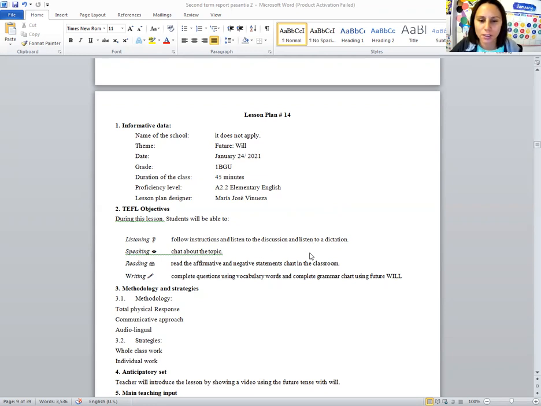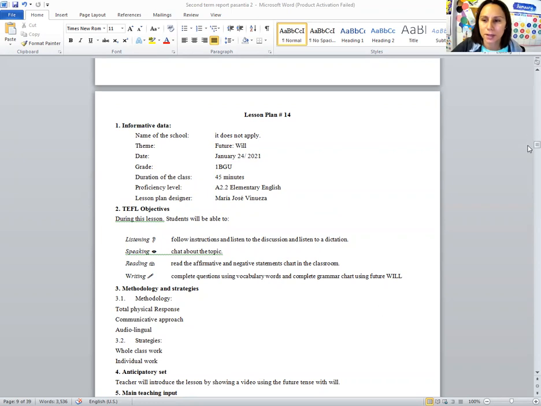For the reading part, they will need to read affirmative and negative statements in the chart that we have in the classroom. For the written part, they will need to complete questions using the vocabulary words, and complete a grammar chart using the future of will.